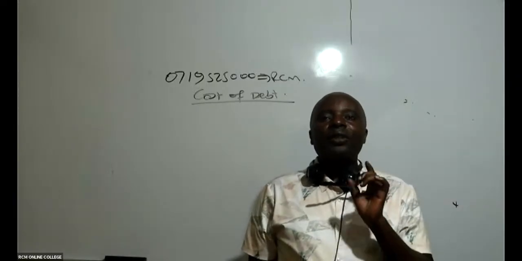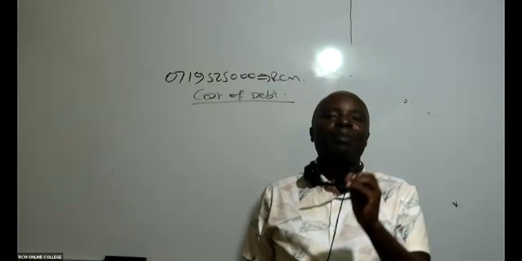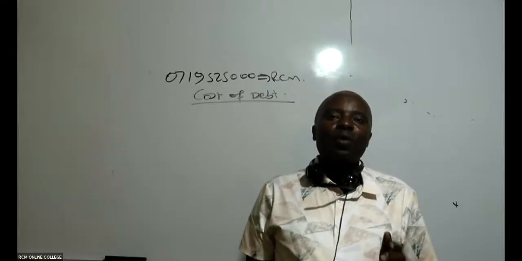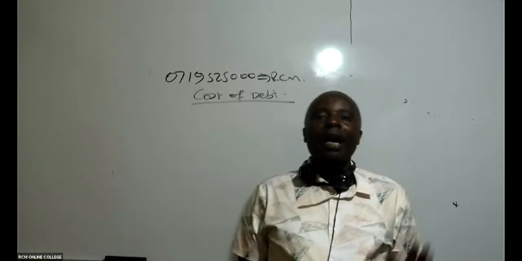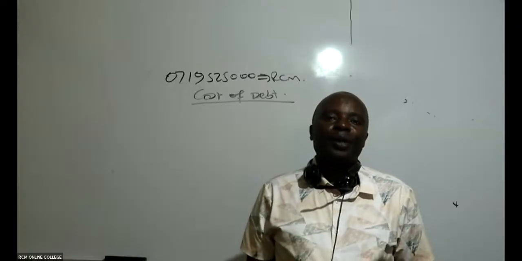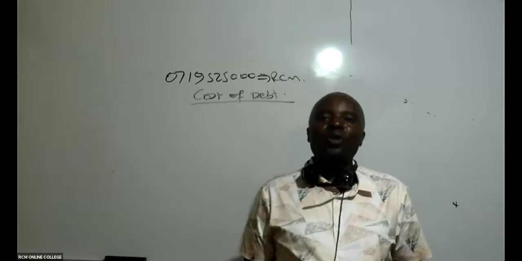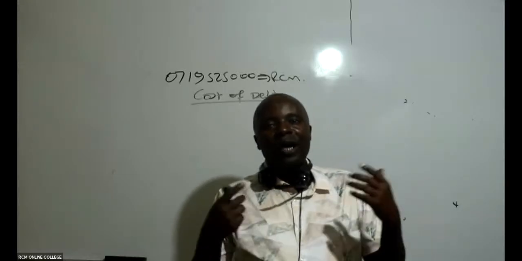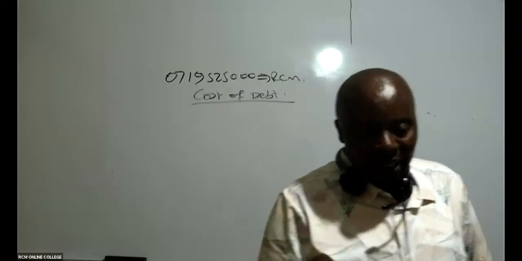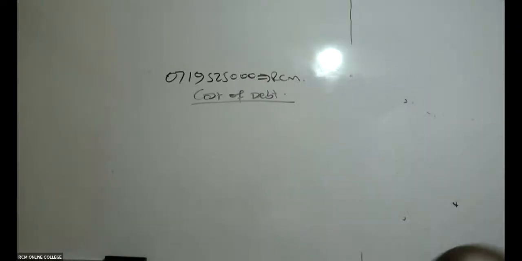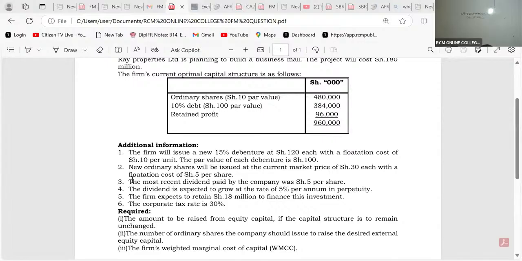Redeemable debt instruments are those with a maturity period. We are told that this debt will be reimbursed after, say, 10 years. And then irredeemable, these are the normal bank loans, which of course you and I will always know how to roll over. We keep on rolling them over like that. I mean, when you finish one, you go and borrow another one from the bank. It is irredeemable. Now, what kind of debt do we have here?